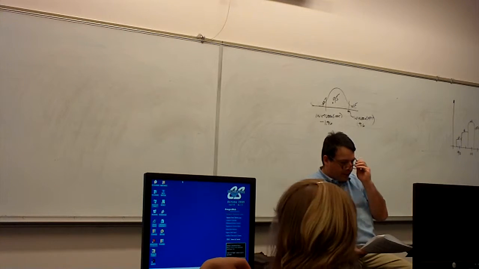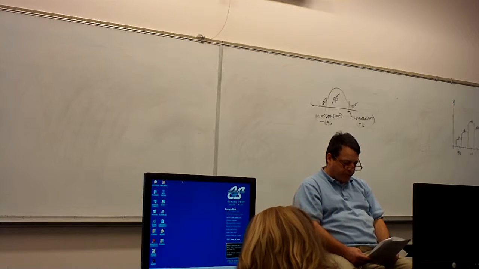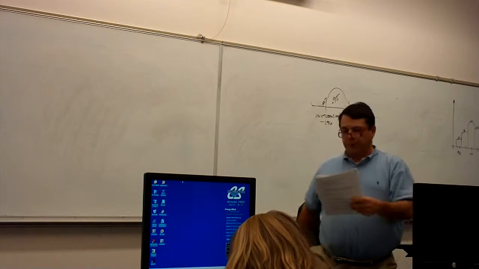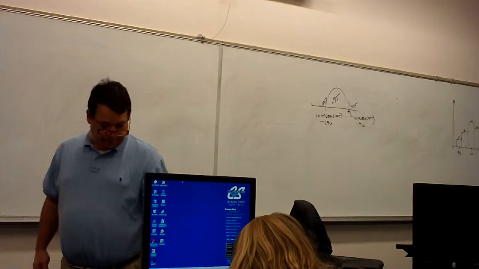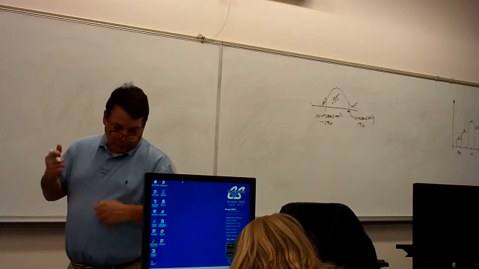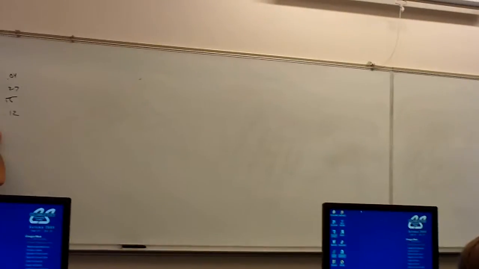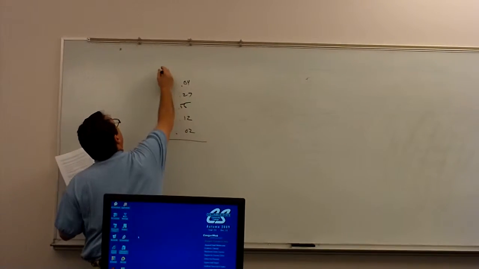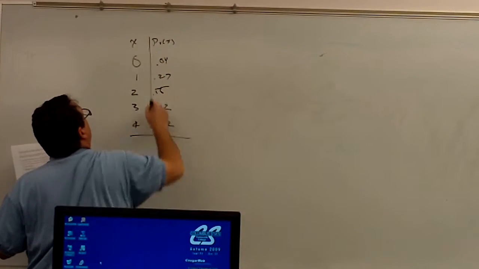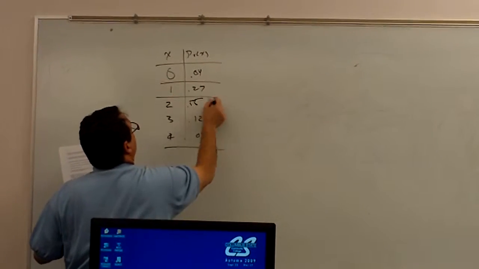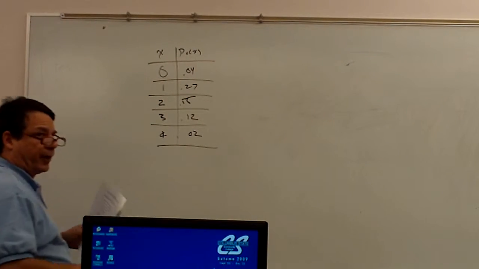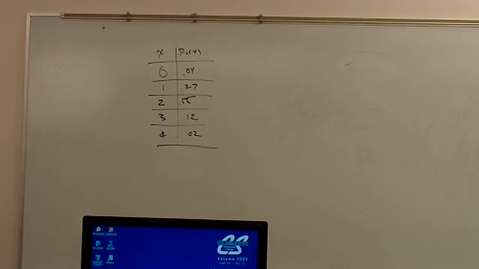Okay? All right. Probability distribution for the number of television sets per home is given below. 0: 0.04, 1: 0.27, 2: 0.55, 3: 0.12, and 4: 0.02. This is X. This is the probability of X. The question is, is it a probability distribution? Is that a probability distribution? How do we know?